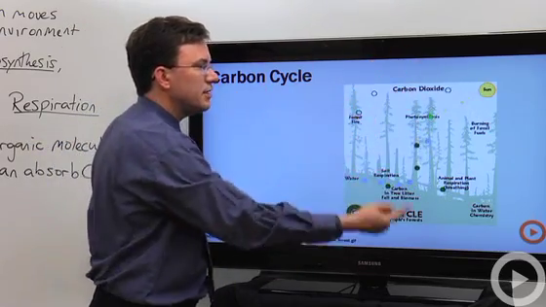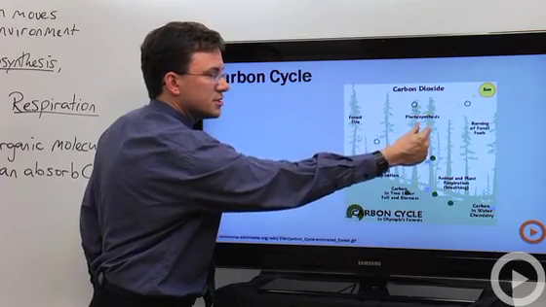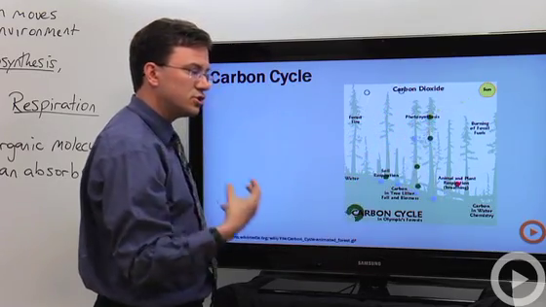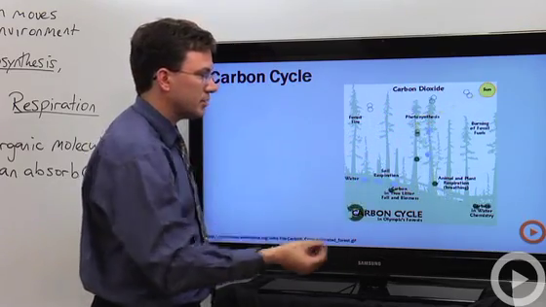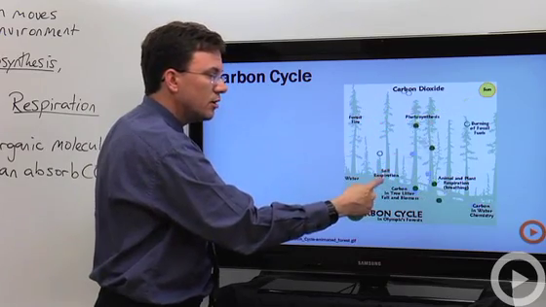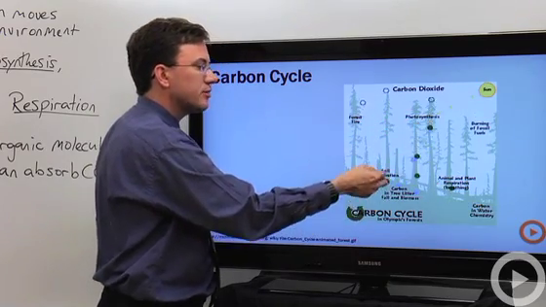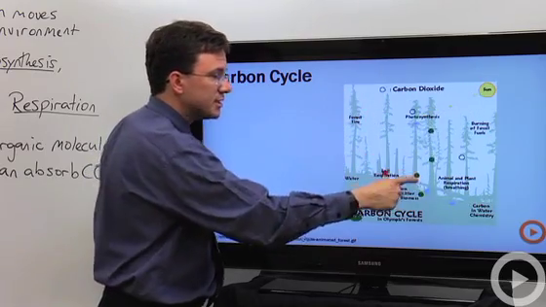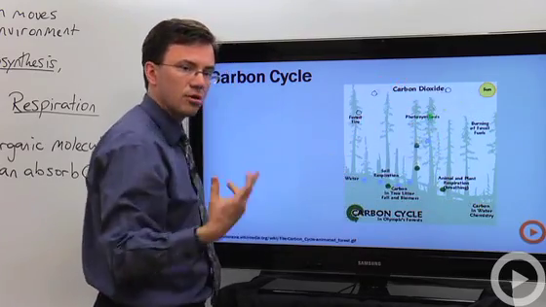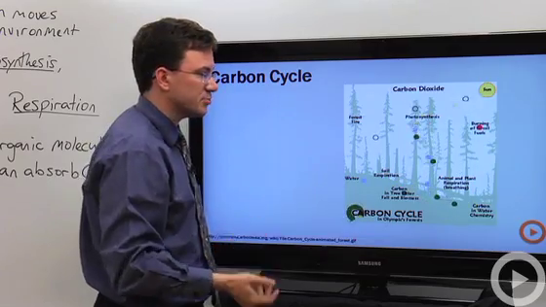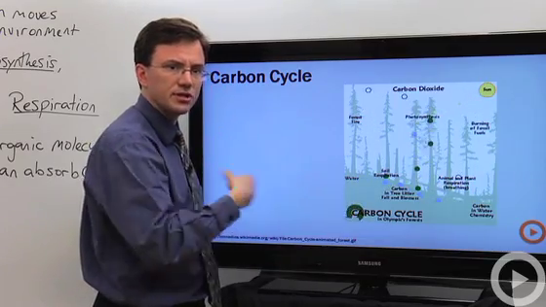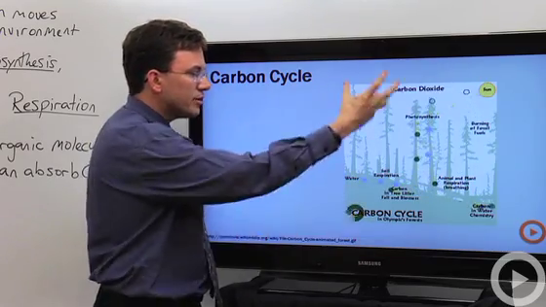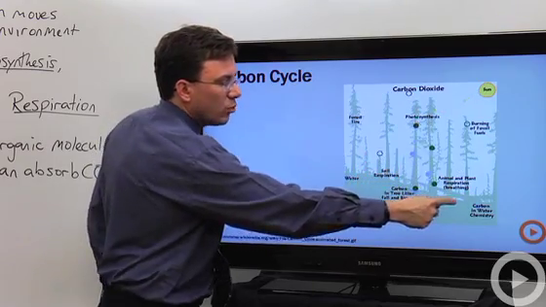So carbon dioxide in the air can, through photosynthesis, be taken in and turned into an organic compound. Within the soil, bacteria and other things in the soil can release that carbon through respiration. The plants can release the carbon dioxide through respiration, as well as any of the other animals that are consuming the plants. You can have carbon being absorbed by the water.